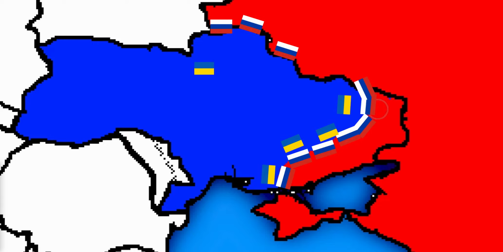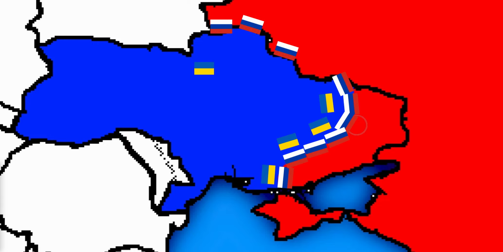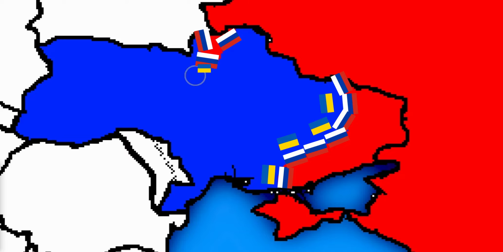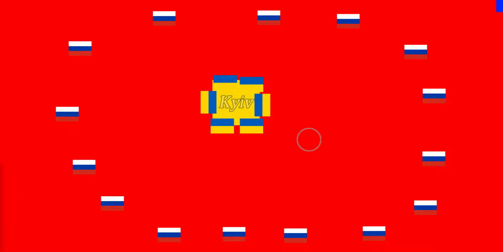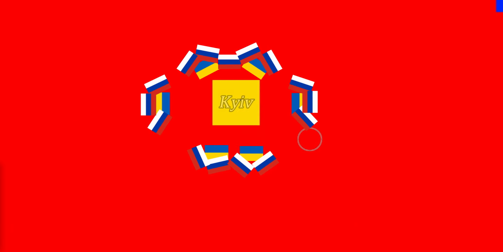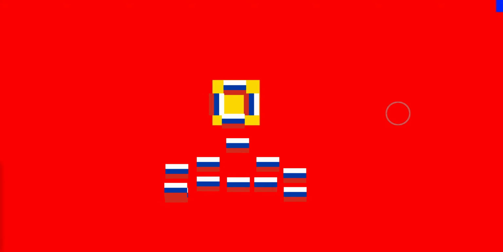We can see that Russia launches another huge offensive in Ukraine, and we can see that one army is now pushing towards the capital city of Kyiv. And once again guys, it's only Ukraine versus Russia right now. We can see that the city of Kyiv has been besieged. So yeah, now let's zoom in. We can see that the Ukrainian forces are heavily outnumbered, due to which we can see that the Russians were easily able to defeat them. The whole army is gone, and we can see that the Russians now entered the city of Kyiv.